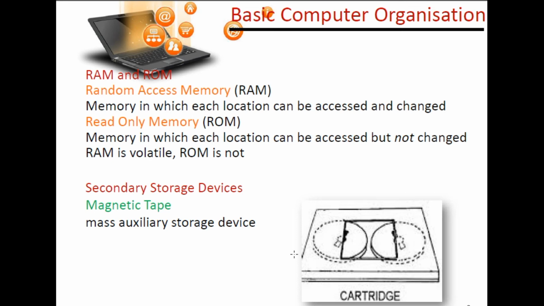RAM is volatile and ROM is not. ROM provides the facility to read the data, but the information cannot be written by the user. Only the manufacturer of the company can write the information on it, like boot instructions. RAM is volatile, which means that while electricity is continuous the RAM stores the data, and in ROM, when electricity fluctuates or is powered off, the data will still be there.